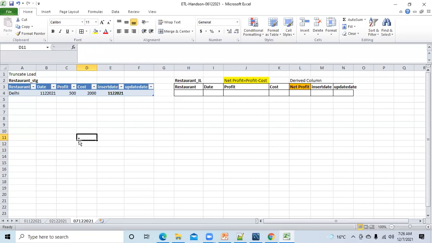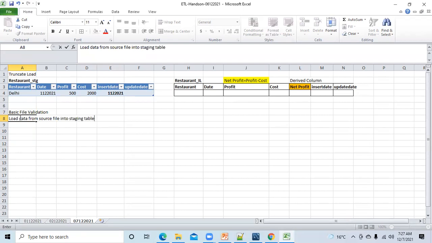You will run the job, right? But first of all, you have to do the basic file validation. This is the first step. If everything is correct, then you have to move to the next step. What is the next step? Move the data to the staging table. Perfect. Load data from the source file into the staging table, by running a job. Okay, fine. This is the next step.